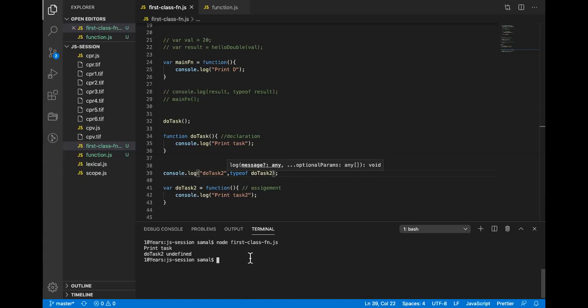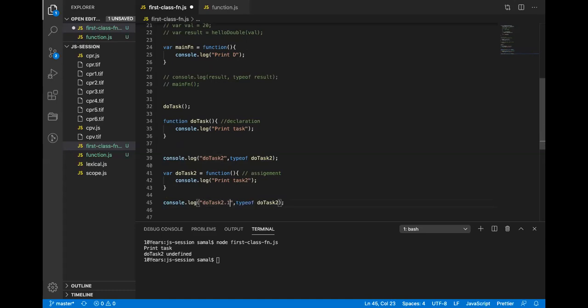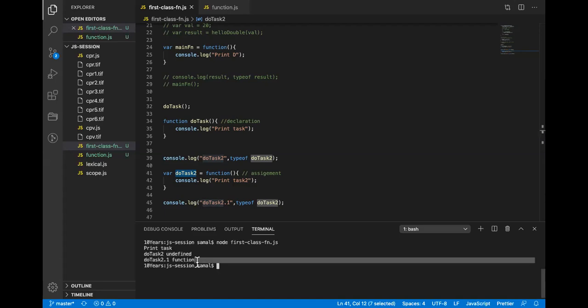Because there was no value attached to this function. The moment I use it after assignment, the variable is now assigned a value, and that value is a function. If I run this, first was undefined, second was function. I hope this is clear.